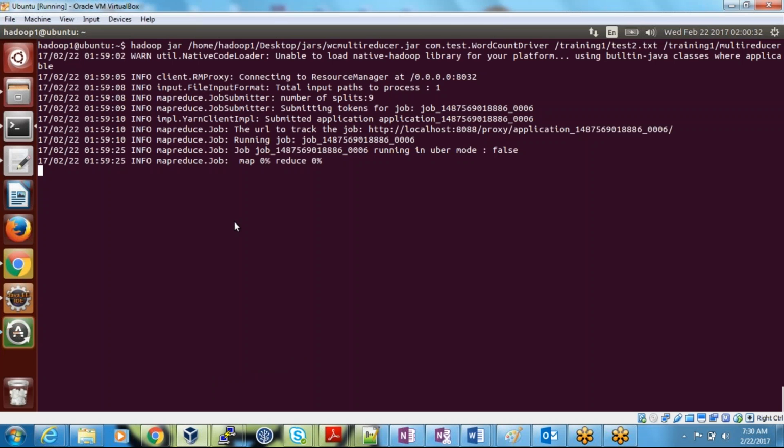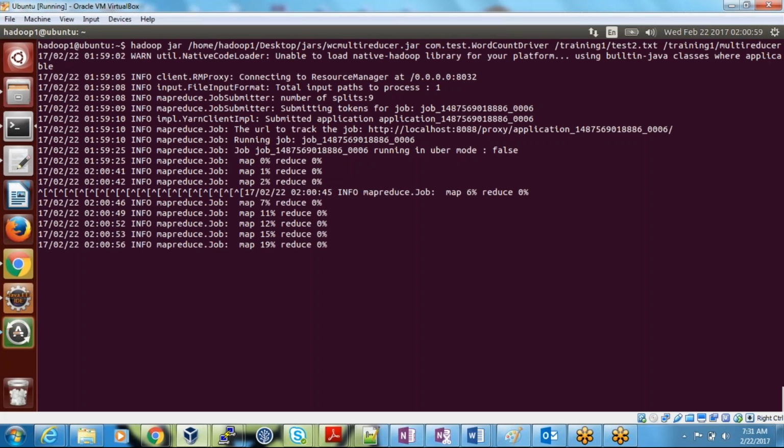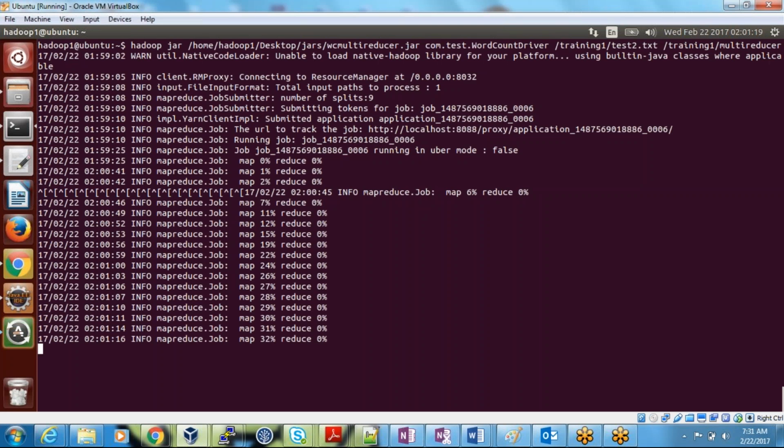That's why it's not showing the process. It is processing 9 mappers, right? That's why it is taking a little time.